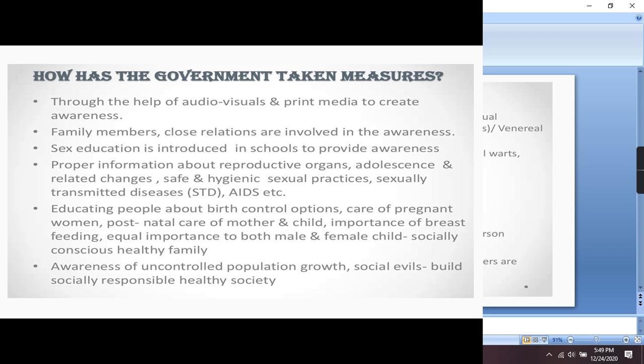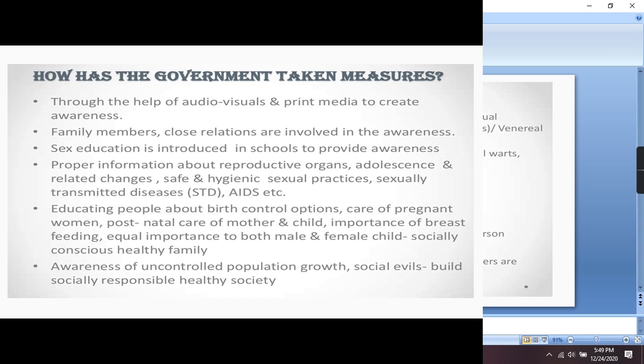and what are the various ways by which they can maintain a small family, and what are the advantages of a small family. So the first measure taken by the government is the help of audiovisual aids as well as the print media. All the family members are also involved in the awareness. Efforts are also being made by schools to provide awareness about sex education to the students. Information is also given about the STDs, what the causes of STDs are and how you can avoid them,